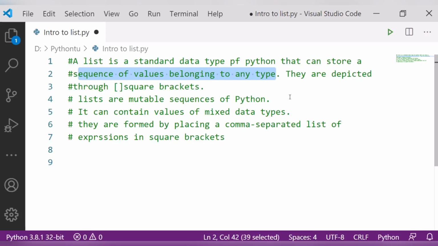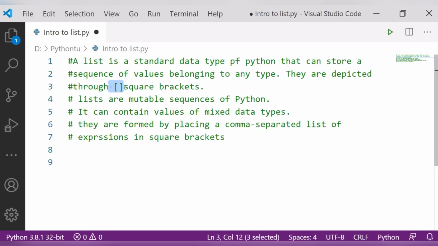Python lists are mutable. They are mutable means you can change the elements of a list in place. Python will not create a fresh list when you make changes to an element of a list. I hope it is clear to you now how we can depict a list. The list is depicted by square brackets.